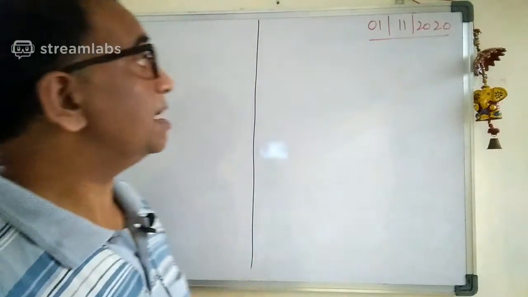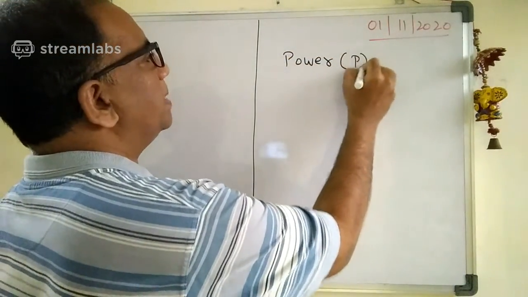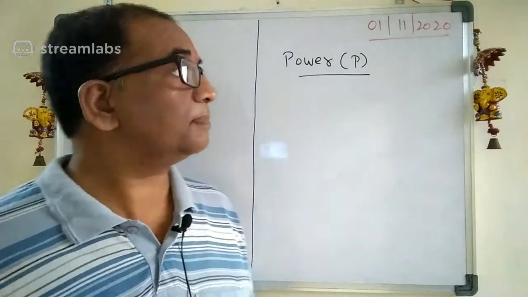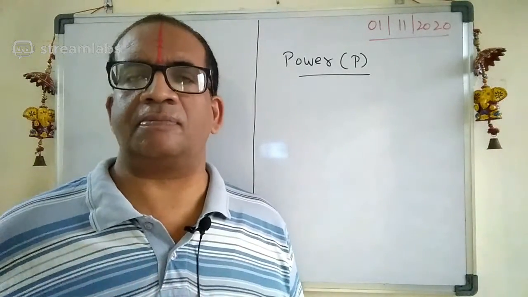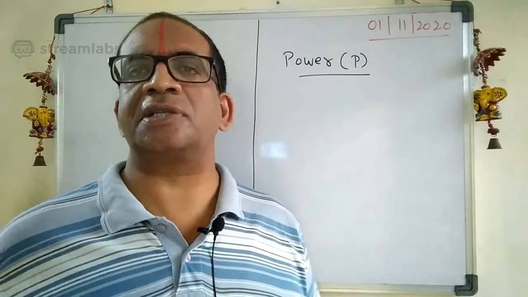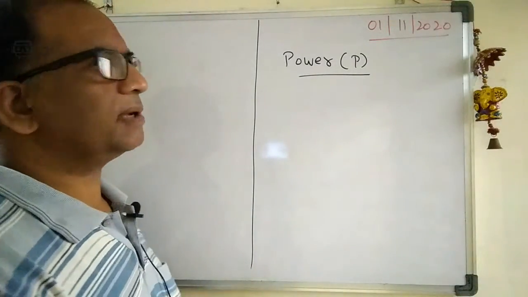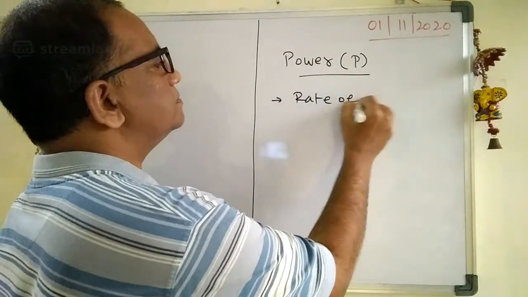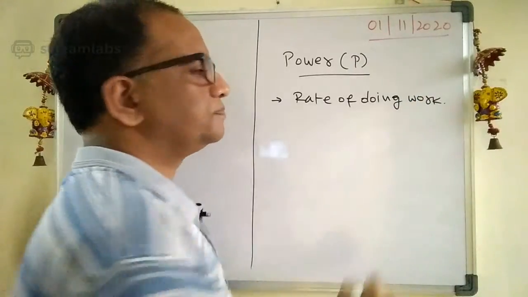Today we are going to discuss power. It is written by the letter P. Remember, power is a scalar quantity. Why is power a scalar quantity? Because power shows the work done per unit time. Work done is a scalar and time is a scalar, so a scalar divided by a scalar is again a scalar. Power is nothing but the rate of doing work.